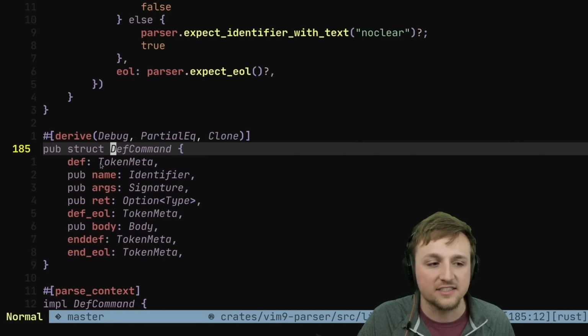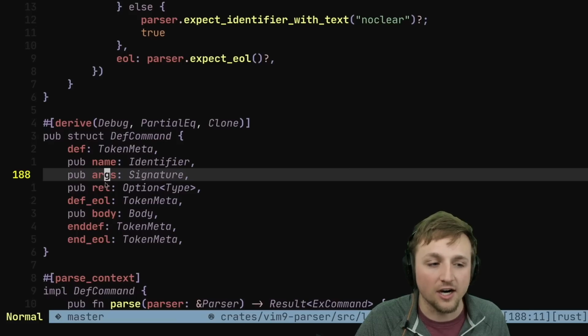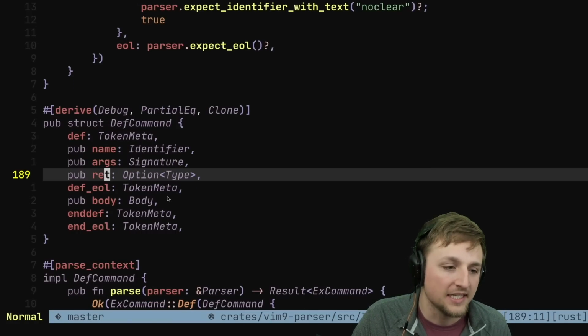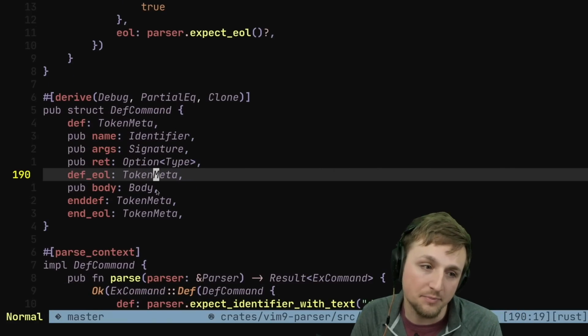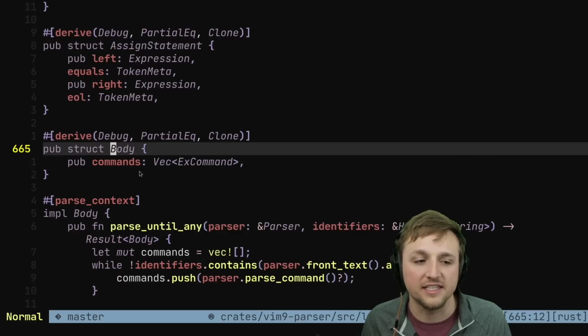A def contains some metadata about where the def starts. It has a name and has args. It has an optional return type. It has an end of line that must be here. It has a body, and then it has an end def, and then the end of EOL.